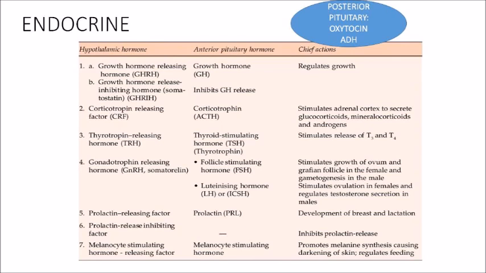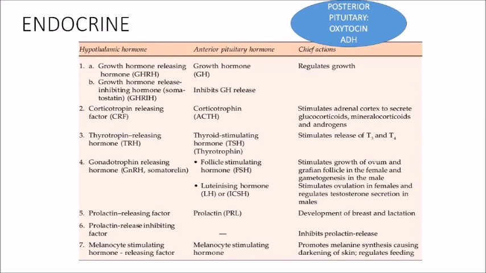So growth hormone regulates growth, then corticotropin stimulates the adrenal gland. So that is a three-way now from hypothalamus to pituitary. Now this hormone will stimulate the adrenal gland. Then thyrotropin releasing hormone stimulates pituitary to secrete TSH. This will act on the next gland, thyroid, for the release of T3 and T4.